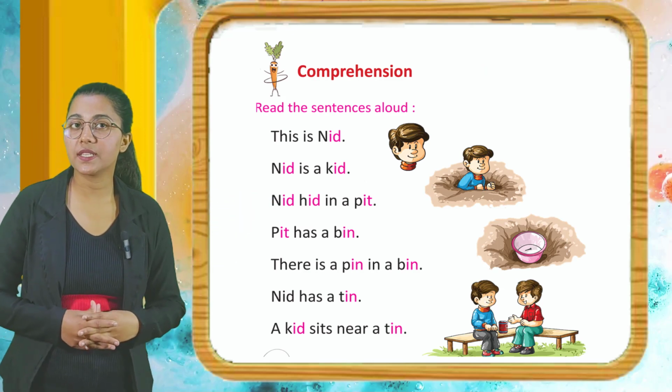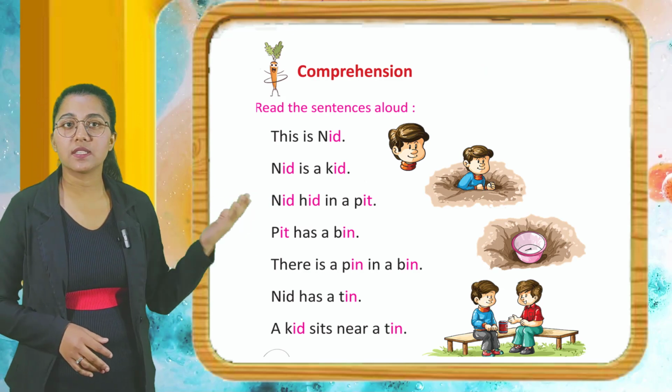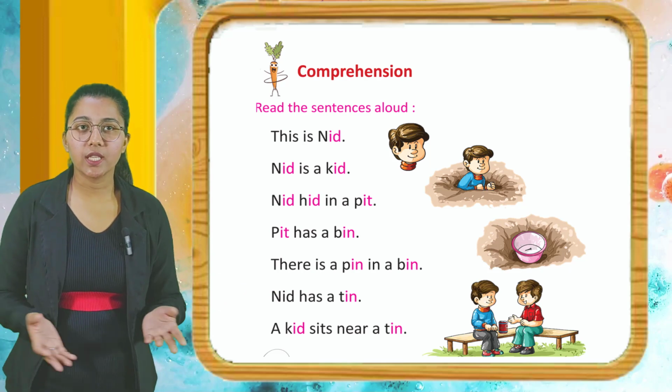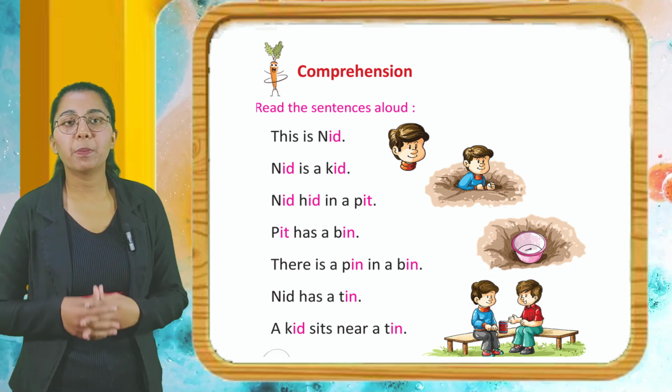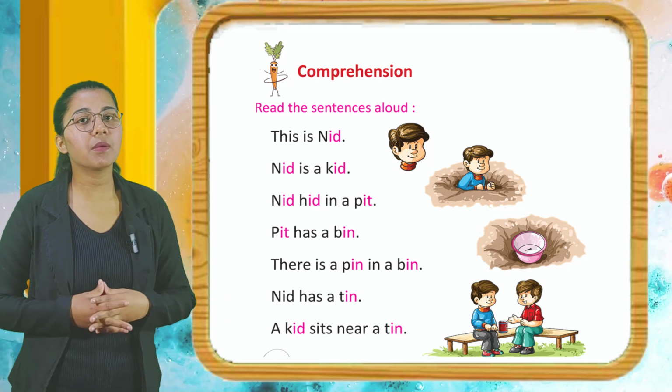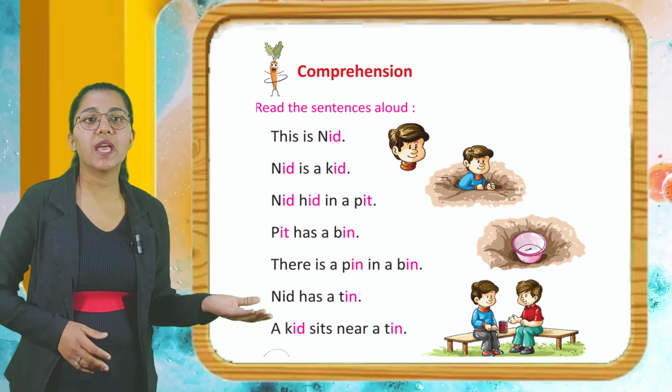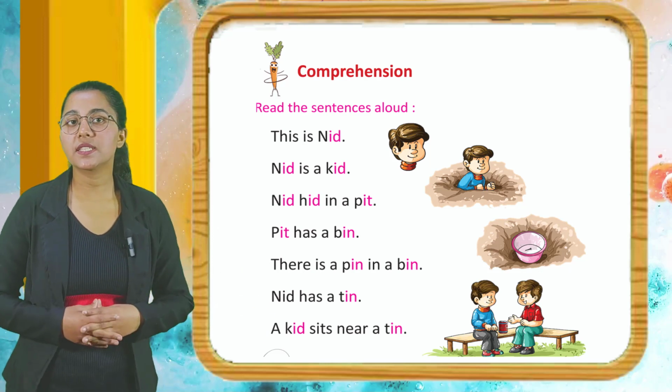Now read the sentences aloud. This is Nid. Nid is a kid. Nid hid in a pit. Pit has a bin. There is a pin in a bin. Nid has a tin. A kid sits near a tin.